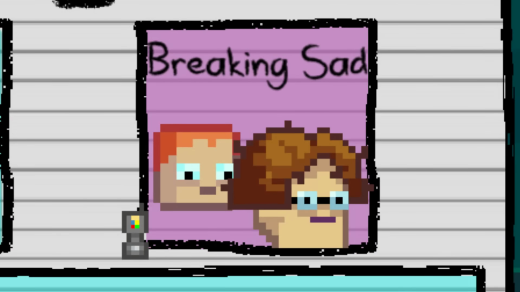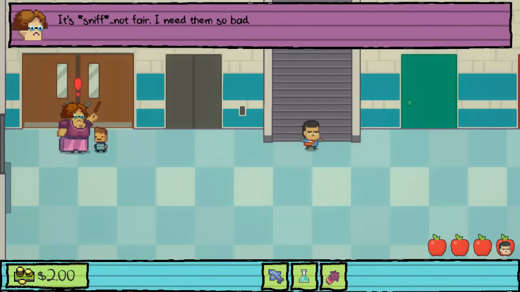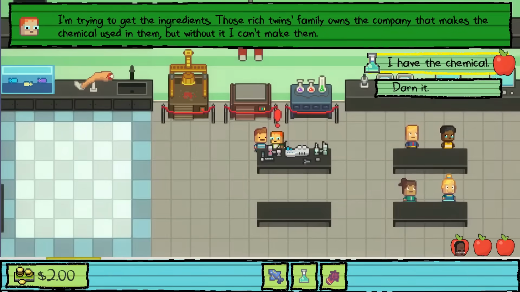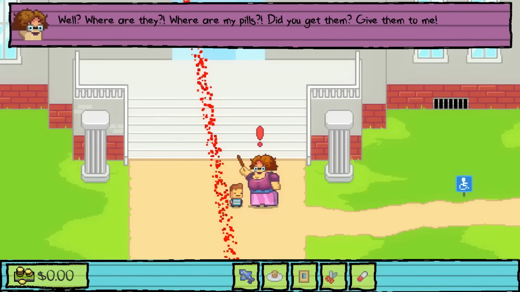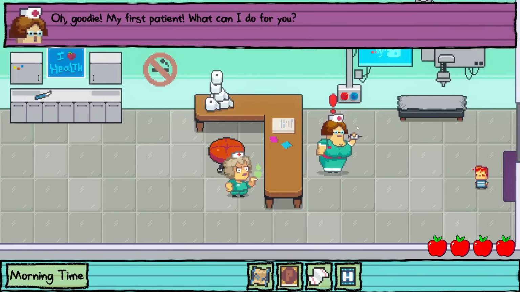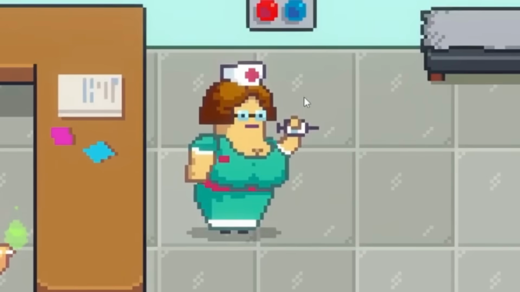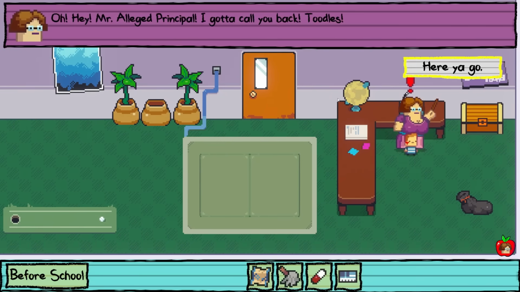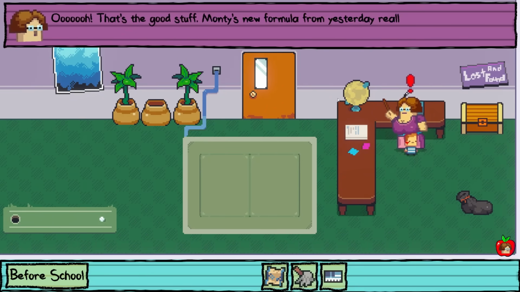But then I got to the mission Breaking Sad. In the mission, we get Applegate to have withdrawals over pills by giving her a mental breakdown, in which we help Monty reset up his supply chain and get back to making the principal's old pills. However, in Kindergarten 3, she doesn't mention much about the pills until we get back to Helicopter Parenting, in which she mentions Monty's recipe from yesterday.